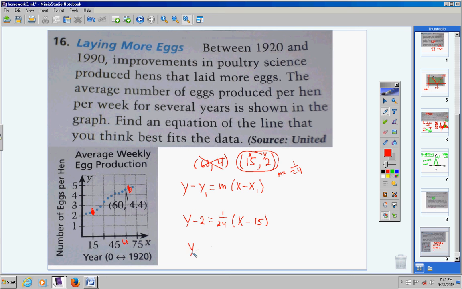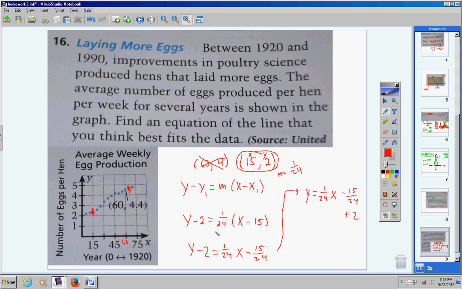So y minus 2 equals 1 over 24 times x is 1/24th x. Then you have y equals 1 over 24x, then a negative 15 over 24 and a positive 2.